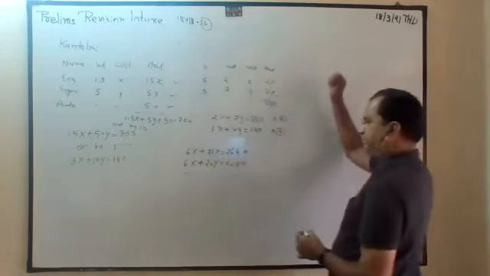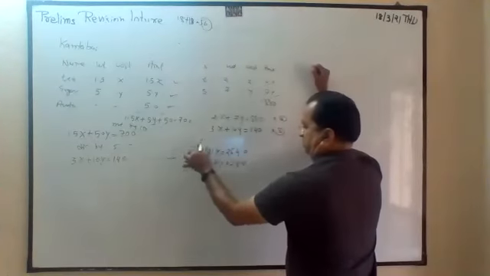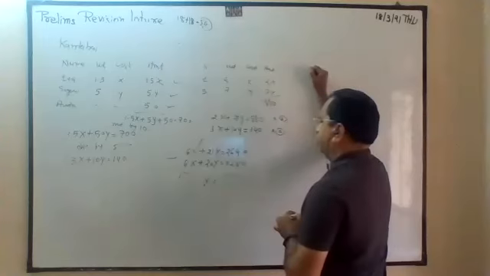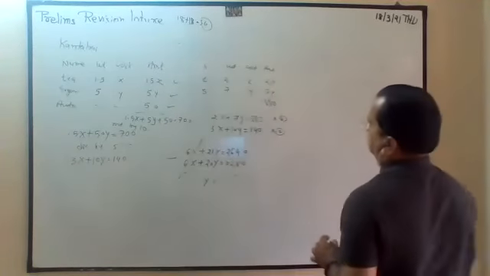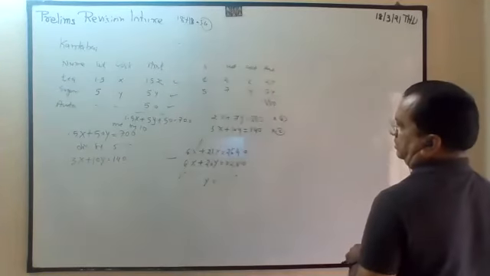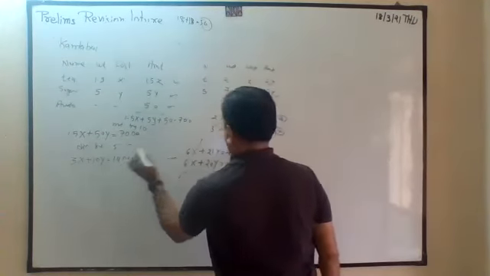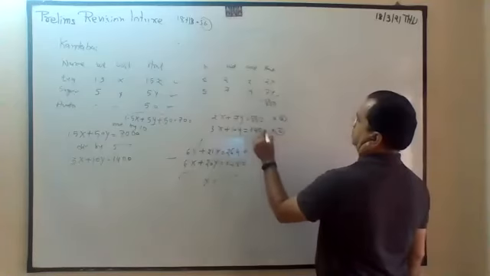Only double. So now minus, so this will go. This is y. When you multiply, it is this. Sorry.